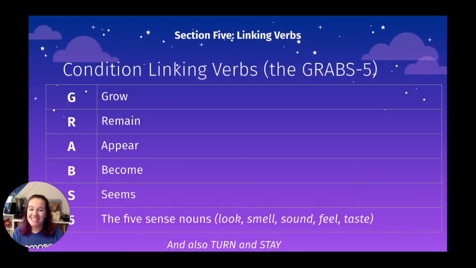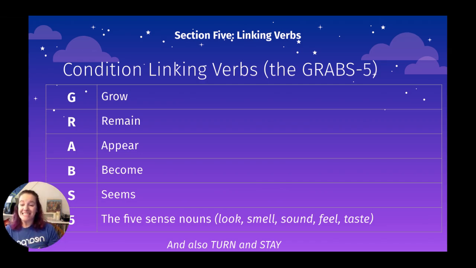Our other linking verbs, our condition linking verbs, are what are known as the grabs 5, which is not the best name given what you'll see in a moment. But you've got grow, remain, appear, become, and seems as your grabs. That also includes other tenses of that. So grow, grows, growing, grew, remained, remains, appears, became. So make sure you keep the tense in mind for those. I didn't write all of them out for you.